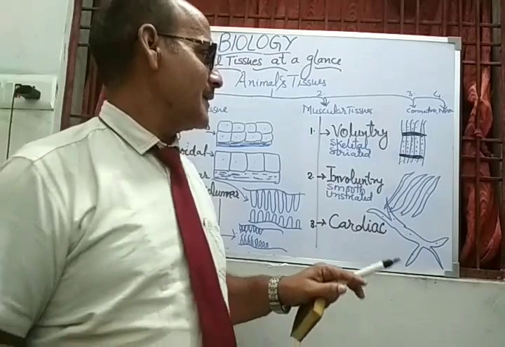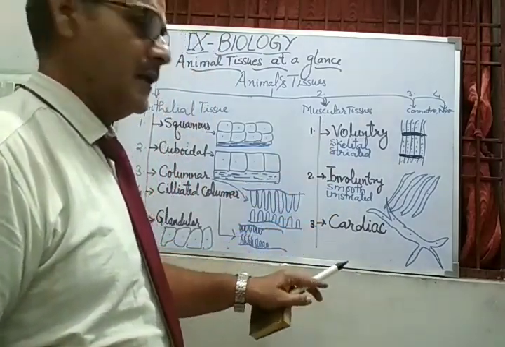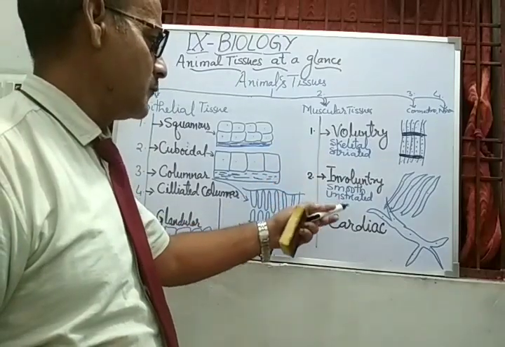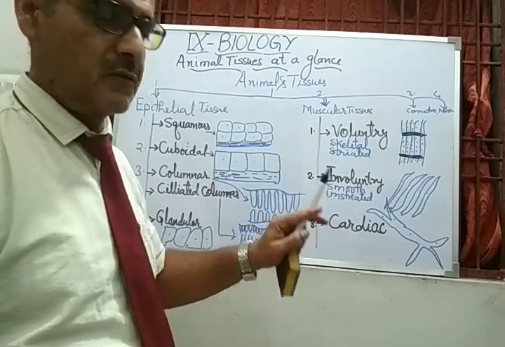So my dear student, these are the three types of muscular tissues: voluntary, involuntary and cardiac. You can say skeletal, smooth and cardiac. You can say striated, non-striated and cardiac muscular tissue.